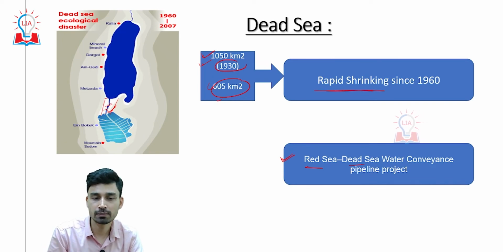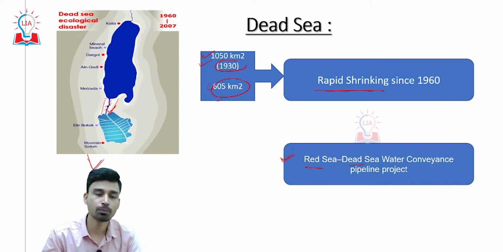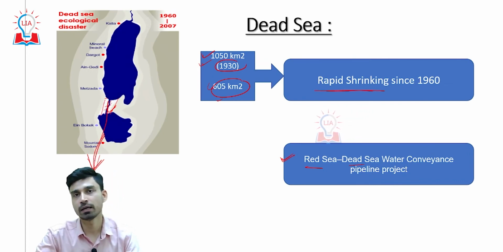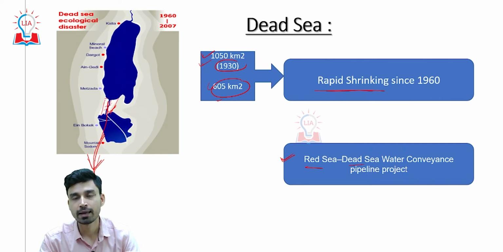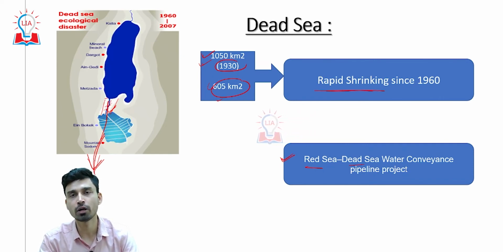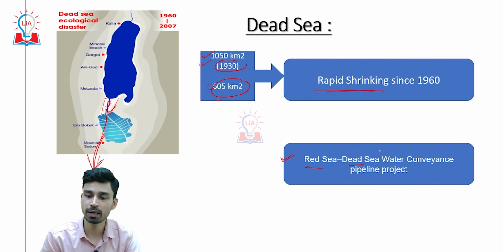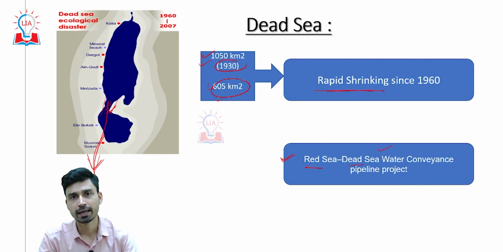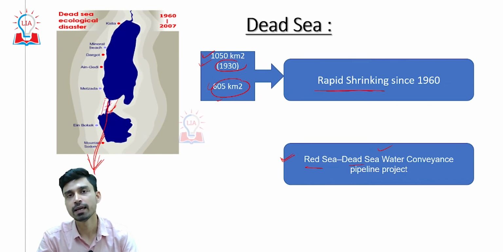So, actually the Dead Sea is here, and to the south we have the Red Sea. The project envisions constructing a pipeline connecting the Red Sea to the Dead Sea, and gradually the desert or arid regions of Jordan and Israel can get water from this pipeline. At the same time, the salty water that is left behind can be transferred gradually to the Dead Sea, and its water can increase in volume.